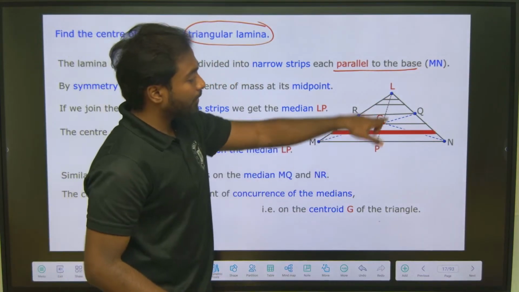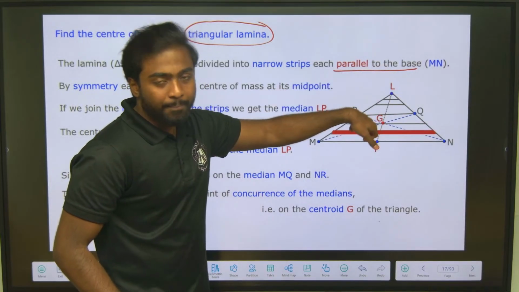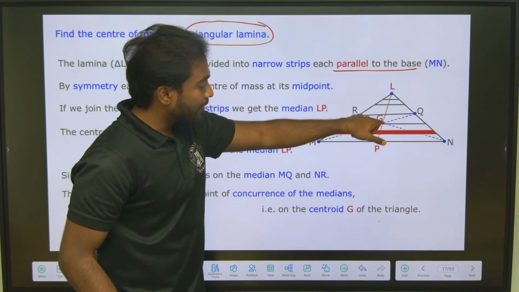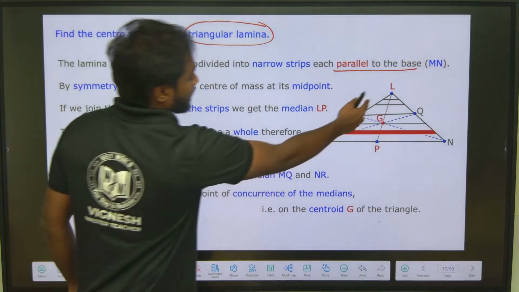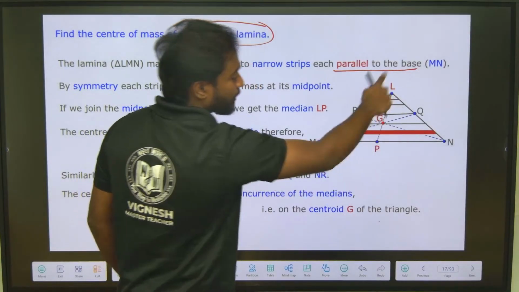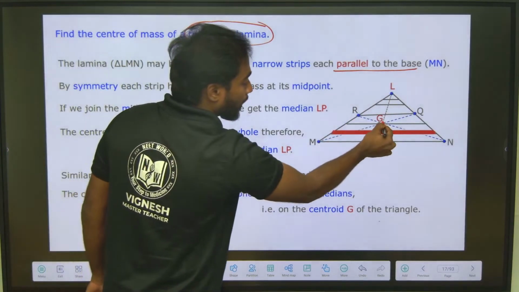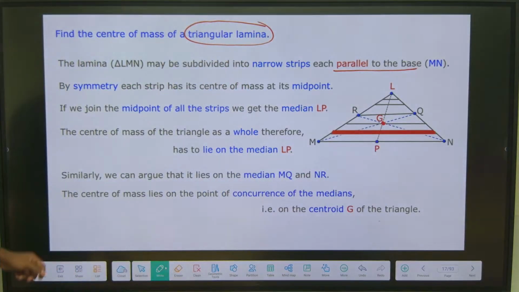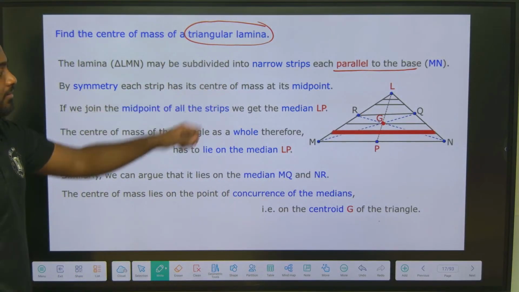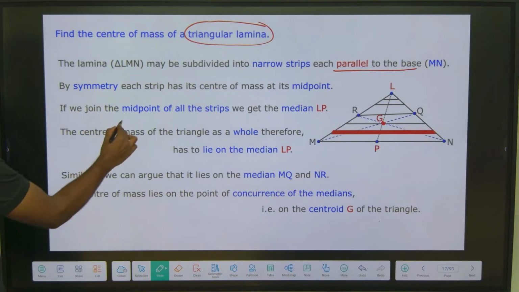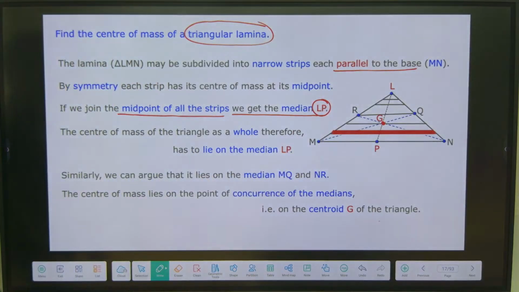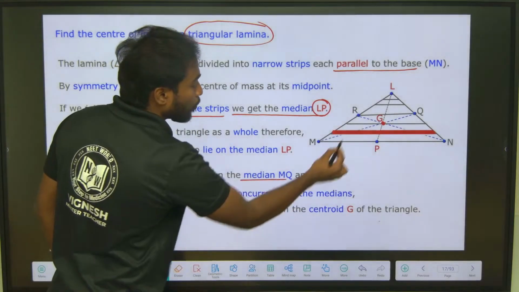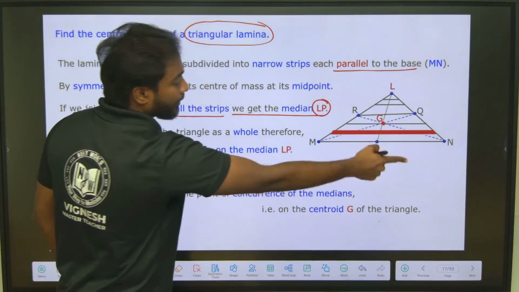So for each strip there will be a center of mass, right? Each center of mass I will join, like the points I will join. Similarly this side, like ML and MN. If I join everything, I'll get a midpoint. By symmetry, each strip has its center of mass at its midpoint. If we join the midpoints of all strips, we get a median called LP. Similarly, there is a median called MQ and NR.